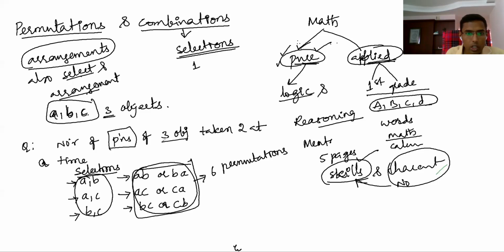Here, when 3 objects are given, we selected 2 objects. One is selection, another is permutation, meaning arrangement. So 2 objects, how many ways can you select? 3 ways. Therefore 3 selections are there, or we say 3 combinations. And here, when 3 objects are given, you have to arrange 2 objects, giving 2-object permutations. That is what we call the number of permutations of 3 objects taken 2 at a time.